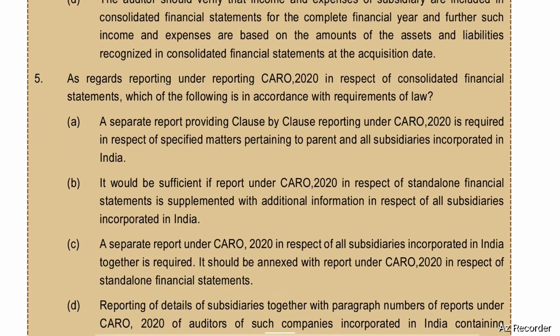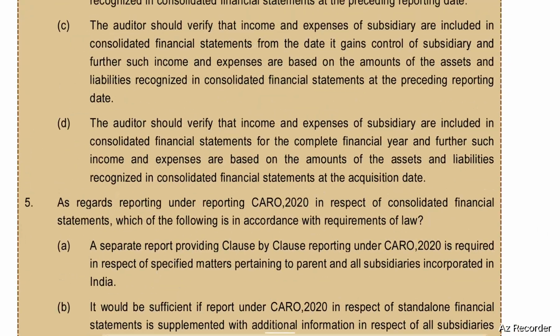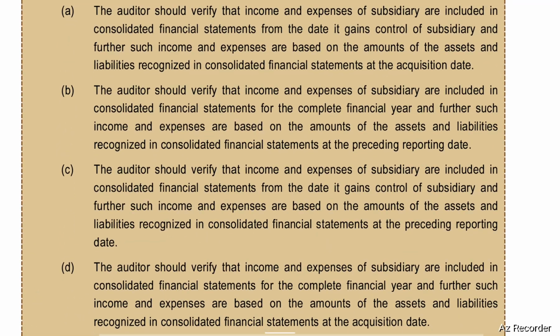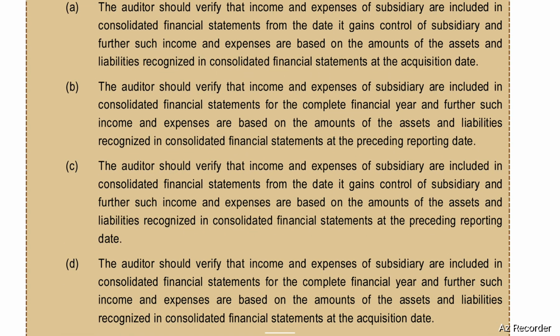Fourth, the auditor should verify that income and expenses of subsidiary are included in the consolidated financial statements for the complete financial year, and further, such income and expenses are based on the amounts of assets and liabilities recognized in consolidated financial statements at the acquisition date. Option A is correct. That is, the auditor should verify that income and expenses of a subsidiary are included in the consolidated financial statements from the date it gains control of subsidiary, and further, such income and expenses are based on the amounts of the assets and liabilities recognized in consolidated financial statements at the acquisition date.